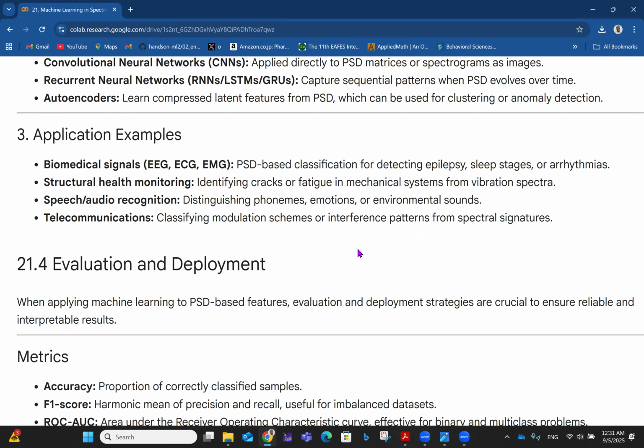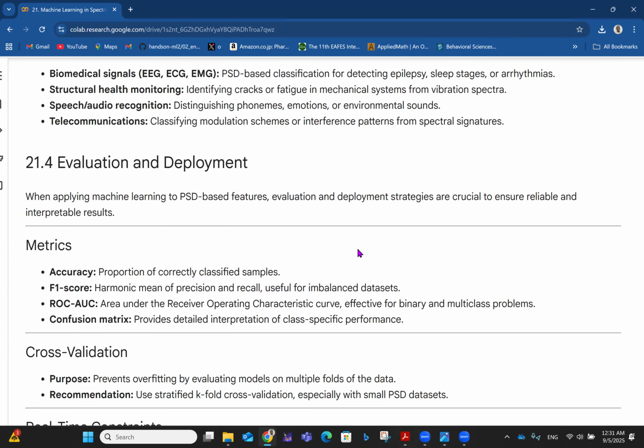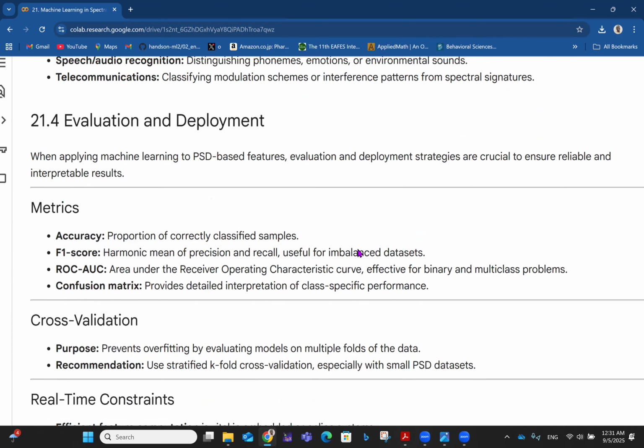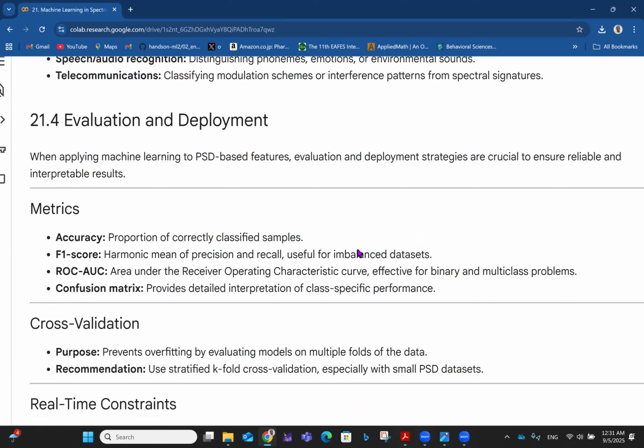Then after all of that, after you've done all the necessary things, you can then go ahead and talk about evaluation and deployment. We talked about deployment a lot. Evaluation is using some metrics to measure the accuracy of your machine learning algorithm, right? So when applying machine learning to power spectral density-based features, evaluation and deployment strategies are crucial to ensure reliable and interpretable results. So we have some metrics.